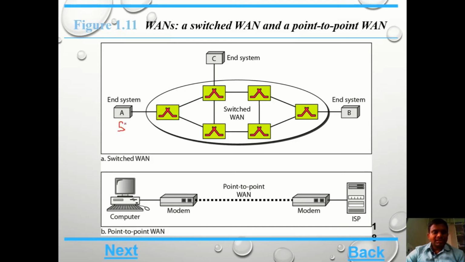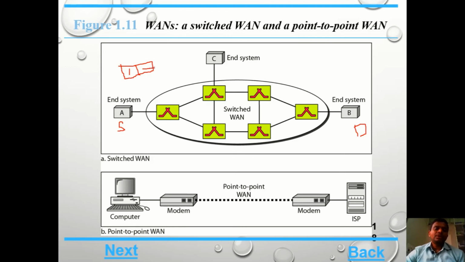The payload contains the original message, whatever information we want to exchange.